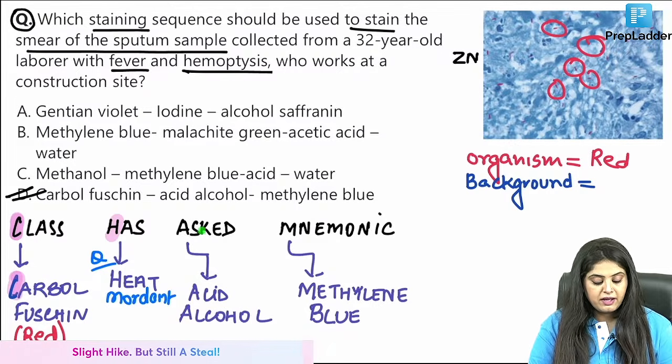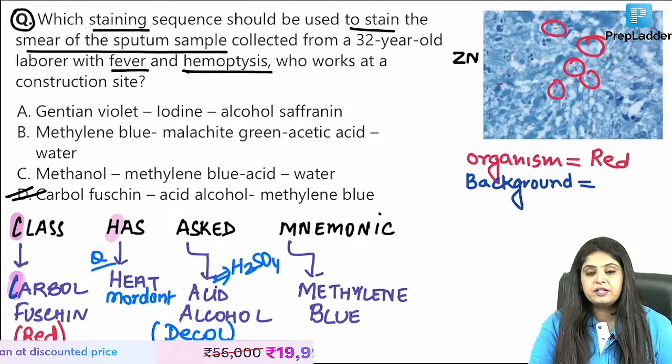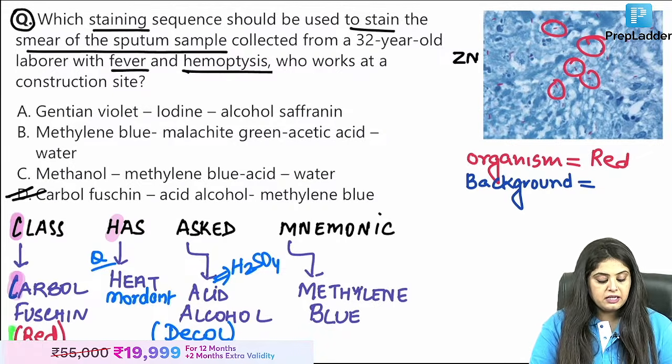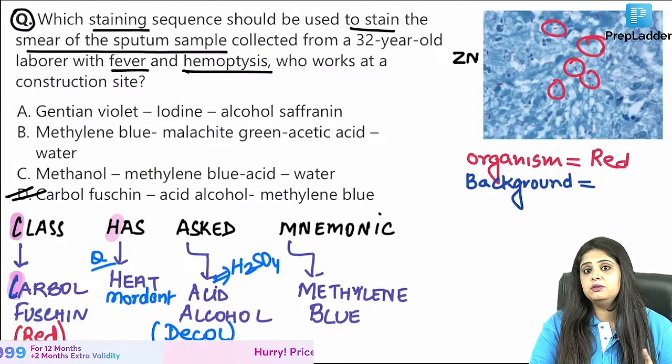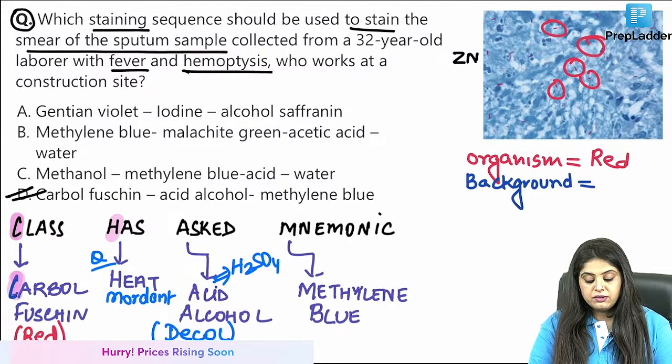After that, we are going to have A for acid alcohol. Which acid is used? Sulfuric acid. Very good. And that's the decolorizer, because this will try to take the red color out. But TB is TB. TB is acid fast. TB will not leave the red color. Now TB has come out red.